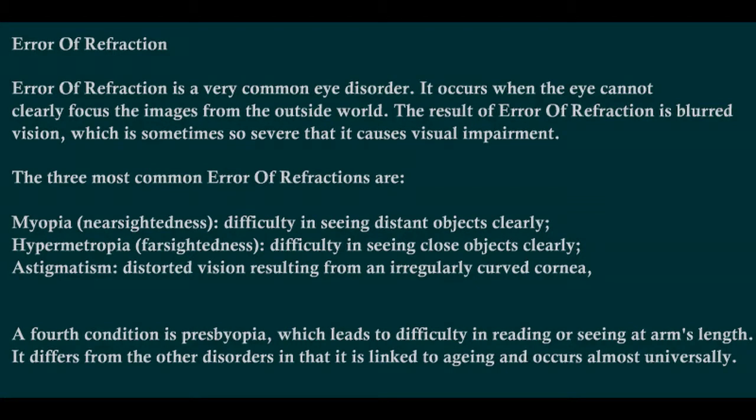The three most common error of refractions are myopia, that is nearsightedness, difficulty in seeing distant objects clearly; hypermetropia, that is farsightedness, difficulty in seeing close objects clearly; astigmatism, that is distorted vision resulting from an irregularly curved cornea. A fourth condition is presbyopia, which leads to difficulty in reading or seeing at arm's length. It differs from the other disorders in that it is linked to aging and occurs almost universally.